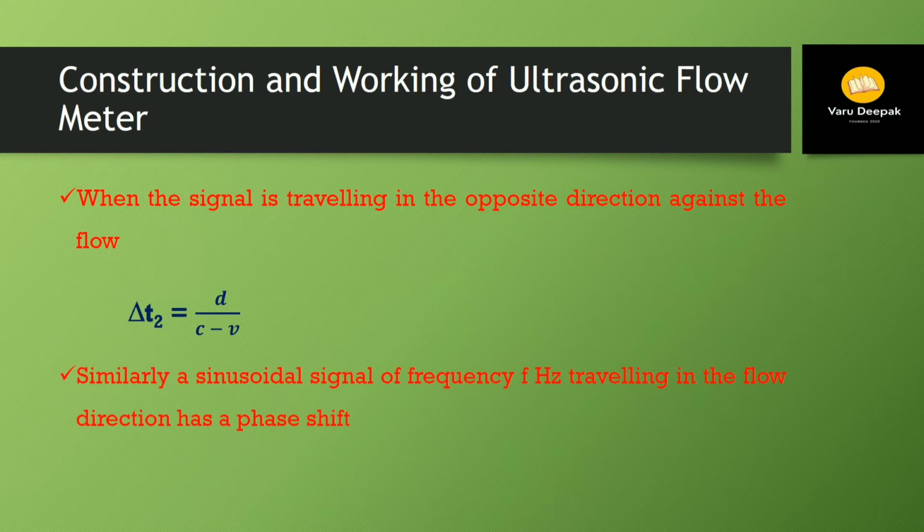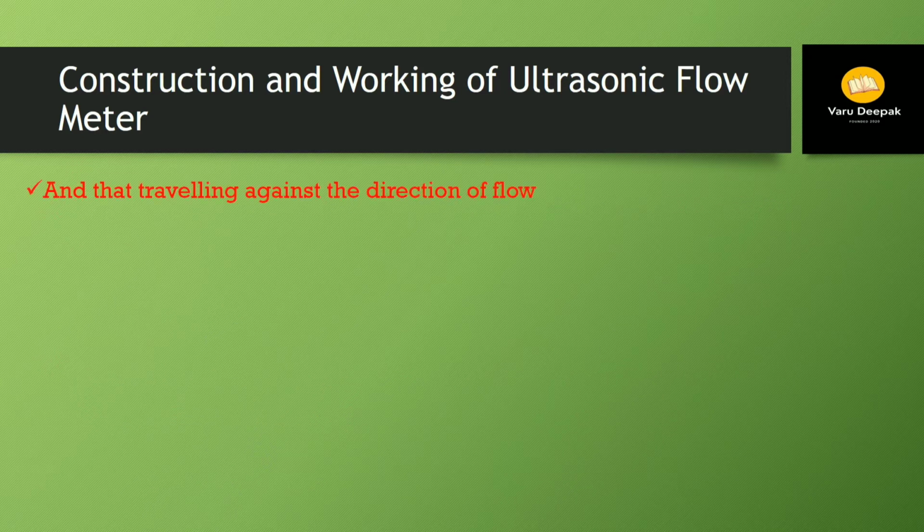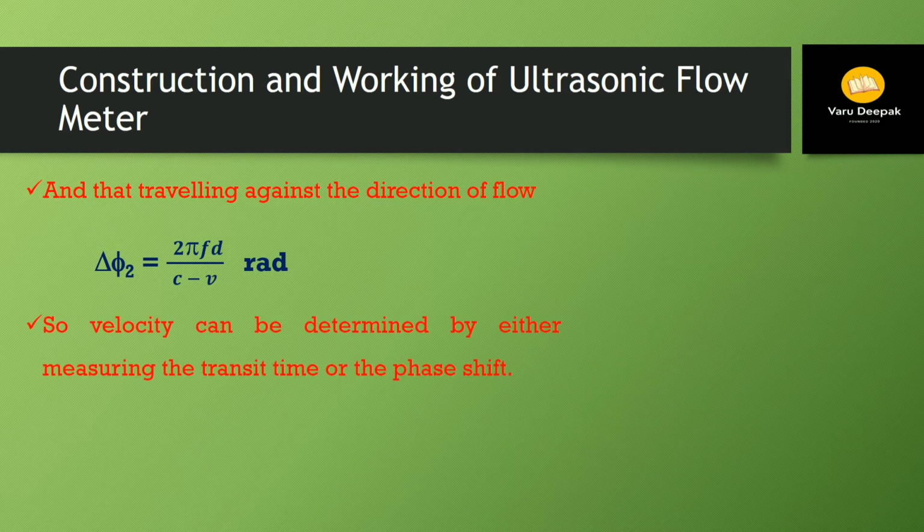Similarly, a sinusoidal signal of frequency f hertz traveling in the flow direction has a phase shift delta phi 1 equal to 2 pi f D divided by C plus V radian, and traveling against the direction of flow, delta phi 2 is equal to 2 pi f D divided by C minus V radian. So velocity can be determined by either measuring the transit time or the phase shift of the sinusoidal signal.